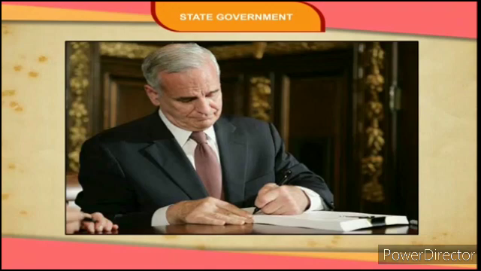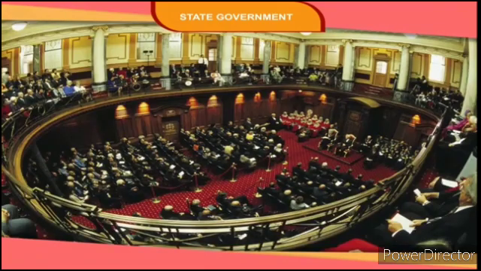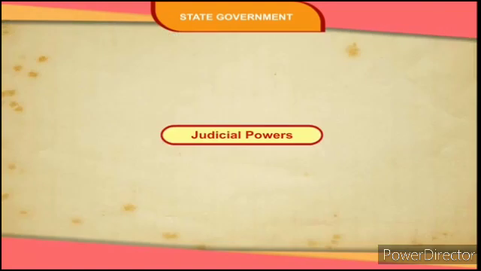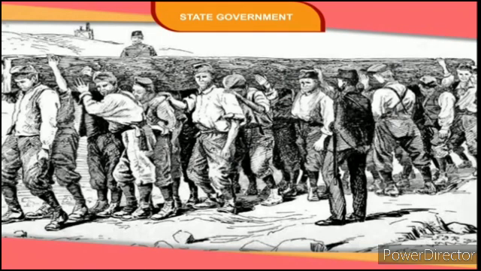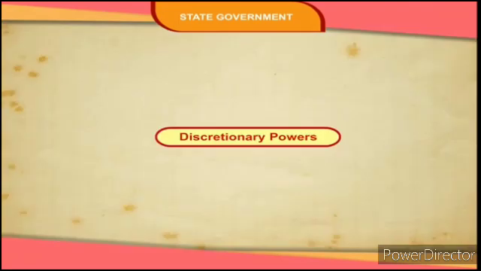If the state legislature is not in session, the governor can issue orders called ordinances. These ordinances remain in force till 6 weeks of the next session of the state legislature, unless disallowed by the state legislature. Budget is presented in the Legislative Assembly by his name. Judicial powers. The governor can grant pardon, suspend, or commute punishment on appeals of mercy by the convicts.